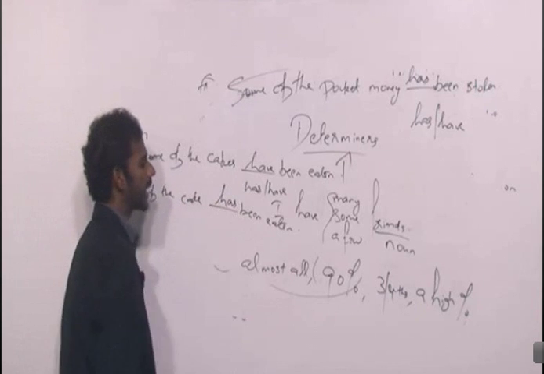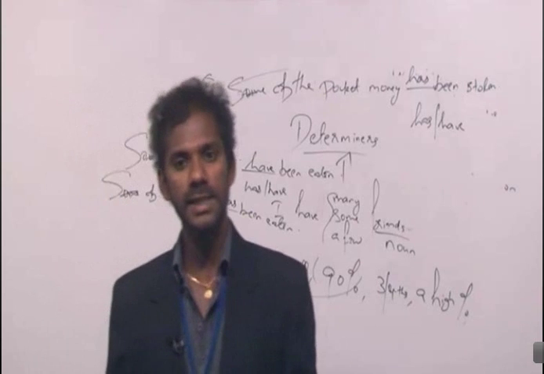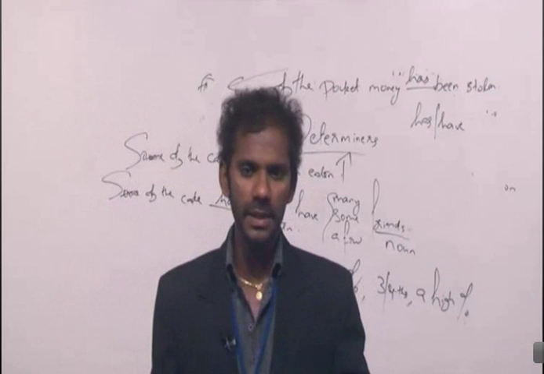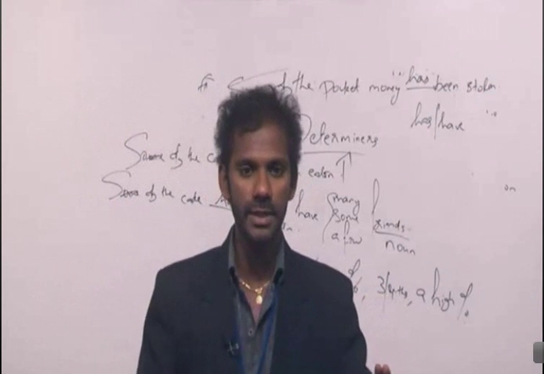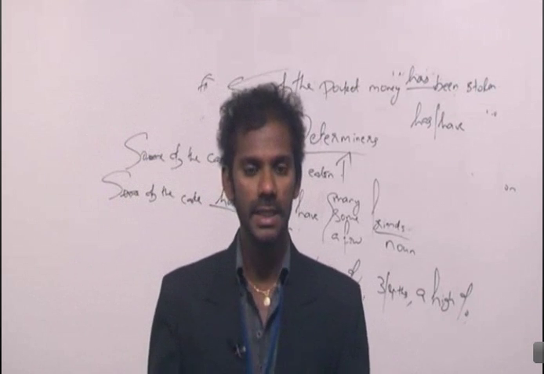Some of the cake has been eaten. Not "some of the cake have been eaten." Some of the cake has been eaten means one cake was there, and I took some of it, or a part of it. Right? So that is about determiners.